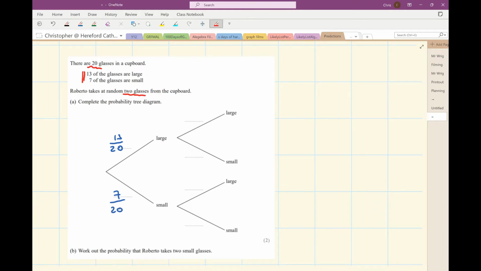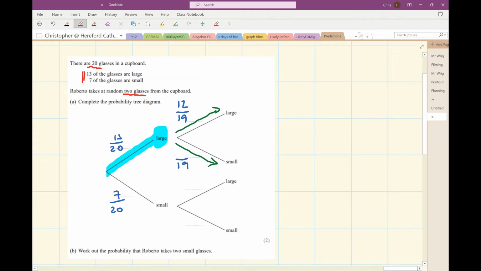Now let's imagine that he takes a large glass. So we're here now. What's the probability of him then taking a second large glass? Or what's the probability of his second glass being small? Well, the probability of that second glass being a large, well, there are only 19 glasses left in the cupboard, aren't there? And 12 of them are large because he's already taken one large. And for similar reasons, there are only 19 glasses in the cupboard and 7 of them are small, so it's 7/19 the chance of that second glass being a small glass if he started with a large.